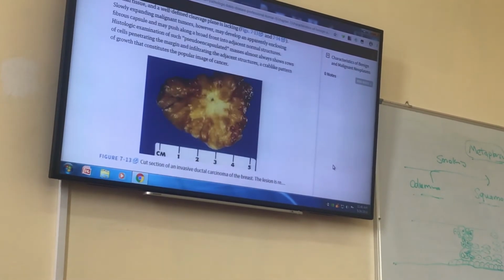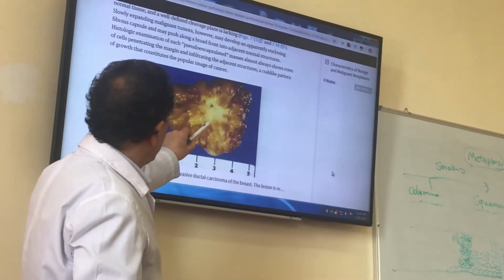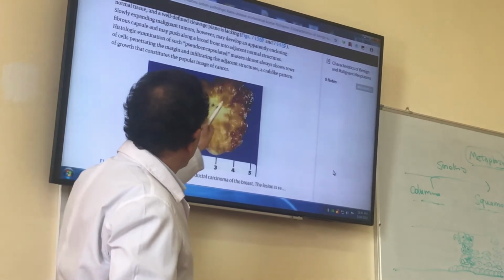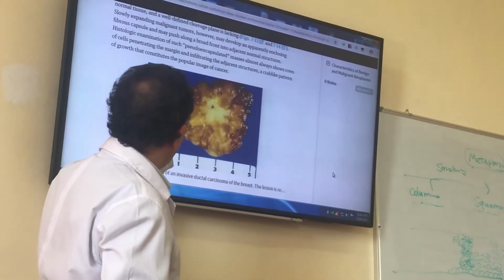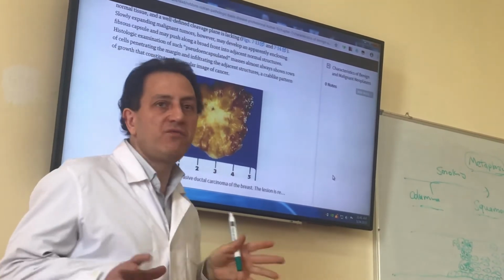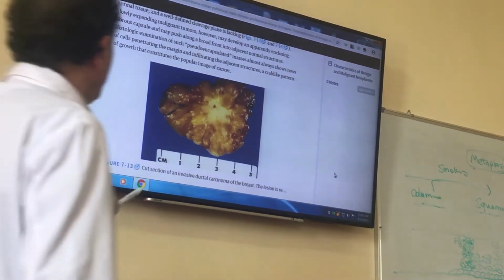But this is a cancer of breast that you see it's not well defined. The cancerous tissue sends some projections of growth of tumor cells to the surrounding tissue. So it's invasive. It's not well defined and it cannot be removed easily.